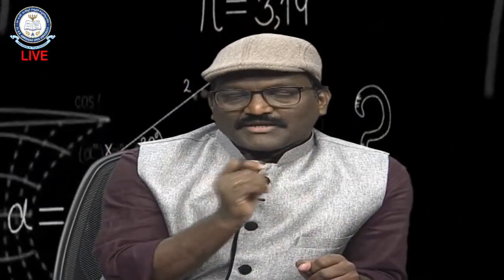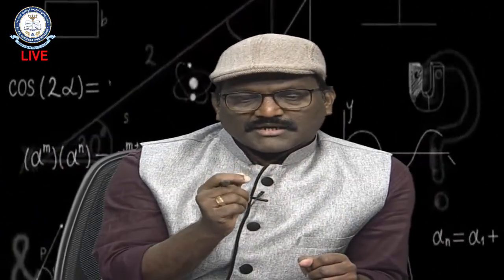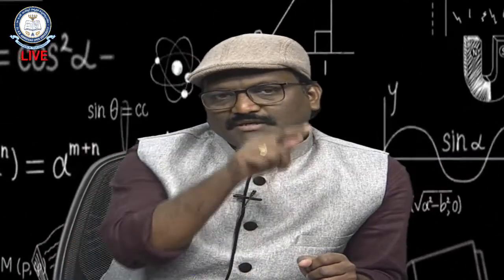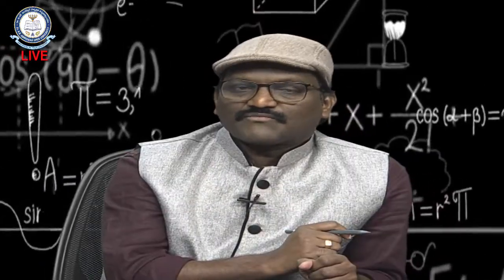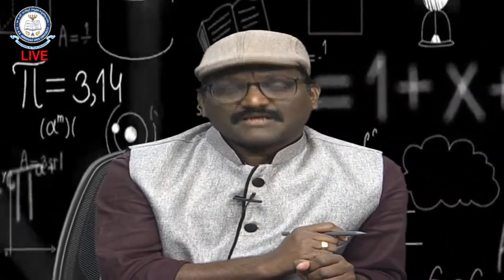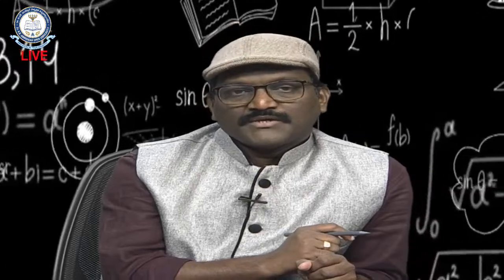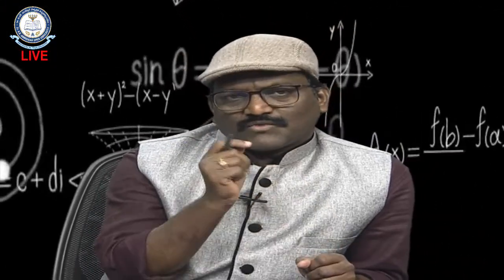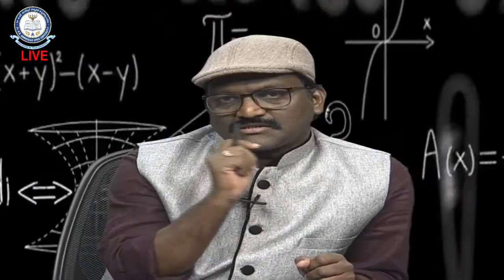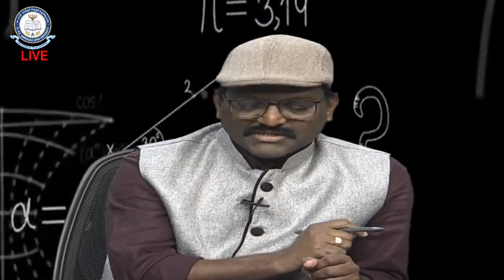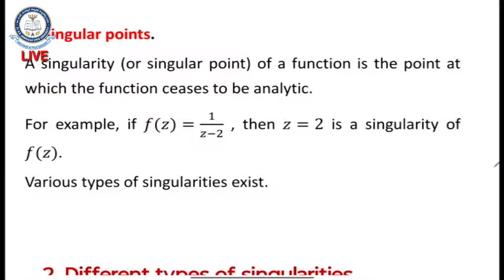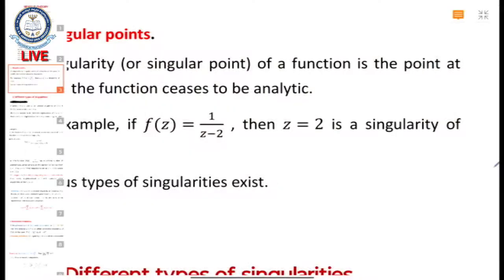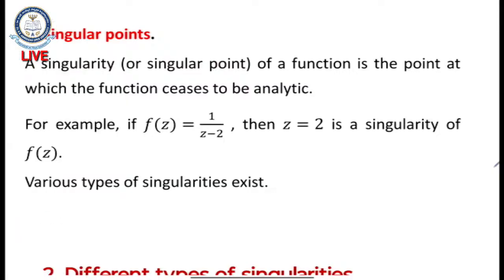Now when a function is analytic at every point of a domain, the function is called an entire function, analytic everywhere. If in that domain there is a point where the function is not analytic, ceases to be analytic, such a point is called a singular point. Exactly, this is the singular point here. The definition of a singular point is that f of z is not analytic, ceases to be analytic, at that point.